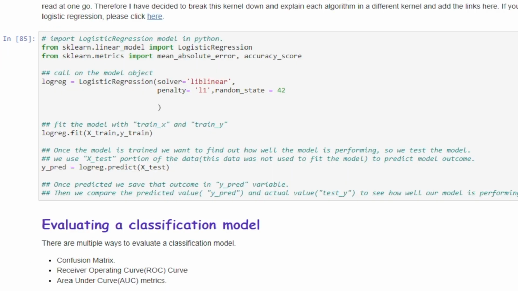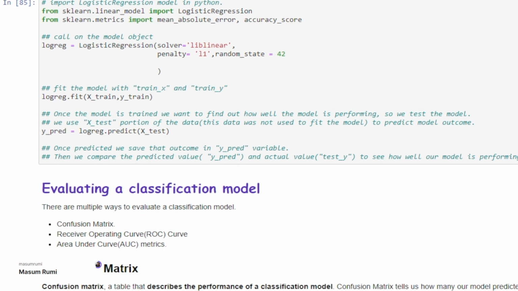This notebook does a great job of modeling the data and also explaining how we can build a good classification model. As highlighted here, there are multiple ways to evaluate a classification model. Remember that the metrics for evaluating a classification model is different than the metrics used for a regression model, for example. We can use the confusion matrix, receiver operating curve, also called the ROC curve, and also we can use something called the area under curve. Some other basic metrics include precision, recall, accuracy. These are all the metrics that are used for comparing classification models.